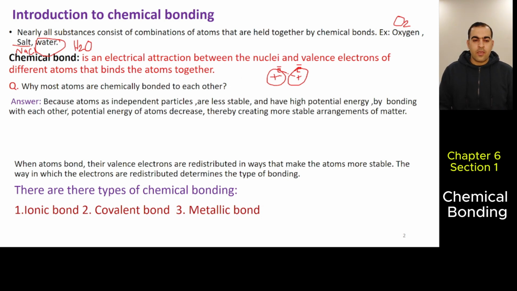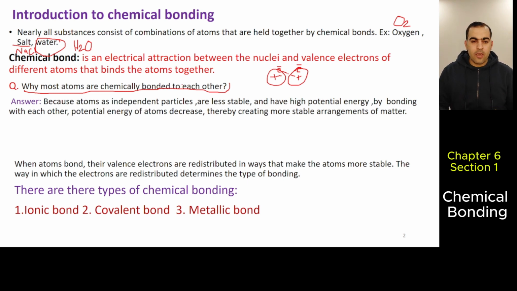Okay. The question here: why are most atoms chemically bonded to each other? In nature, nearly all substances are chemically bonded. Why do atoms like to bond? Why is it rare to find a single atom in nature as an independent particle?